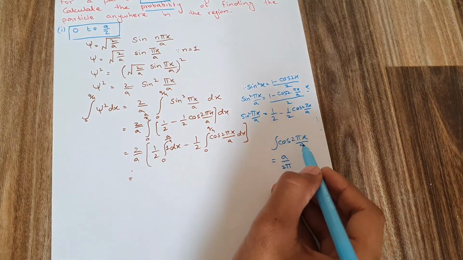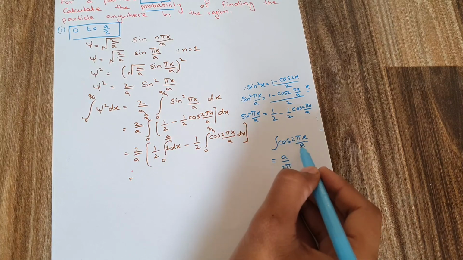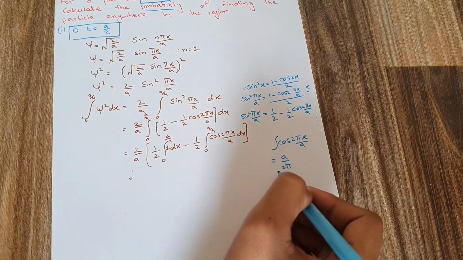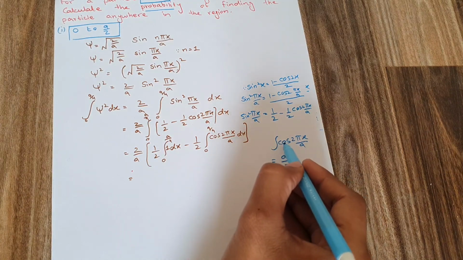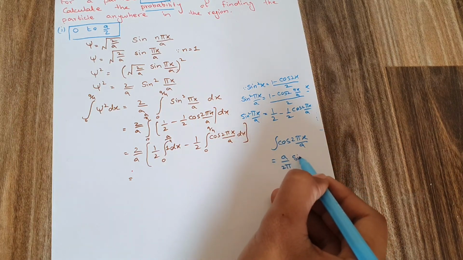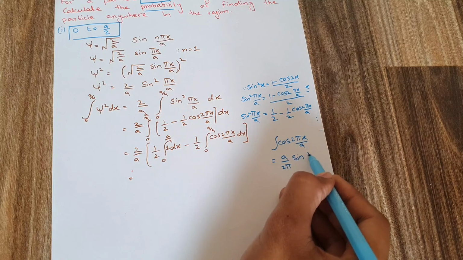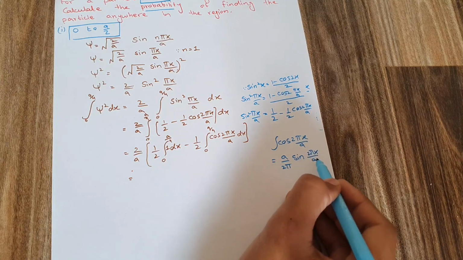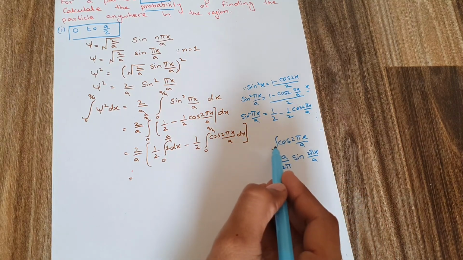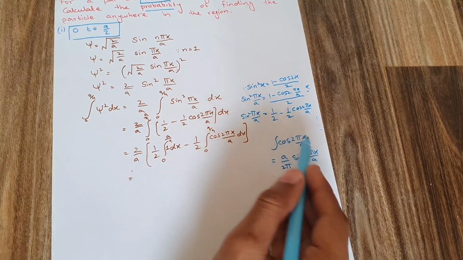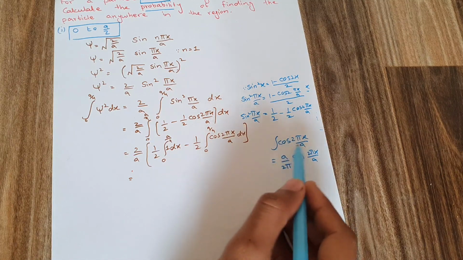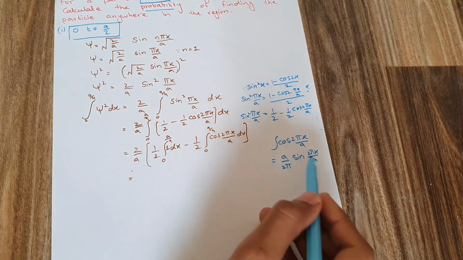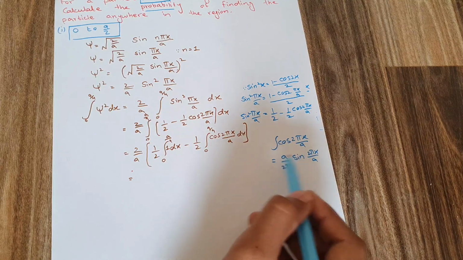Okay, what we are going to do is take the reciprocal here, and this a over 2 pi will come out here, and the cos has an integration equal to sine. This cos will become sine, and this 2 pi x over a will still be here. This is the formula for applying the integration on equations such as this. So we are going to follow this formula here.